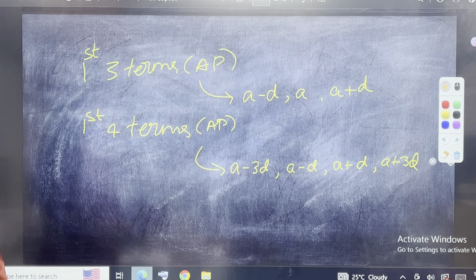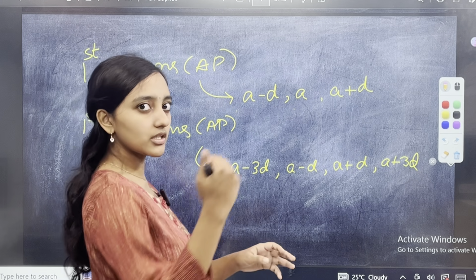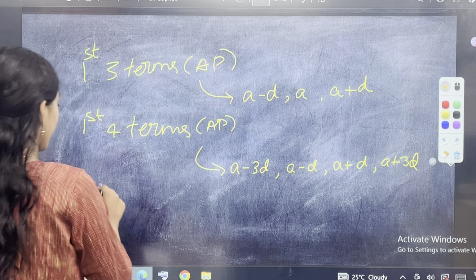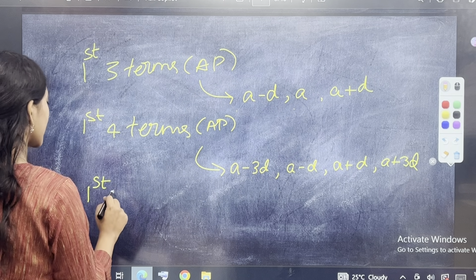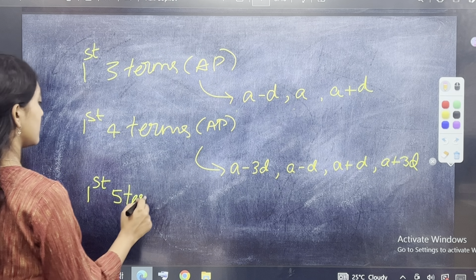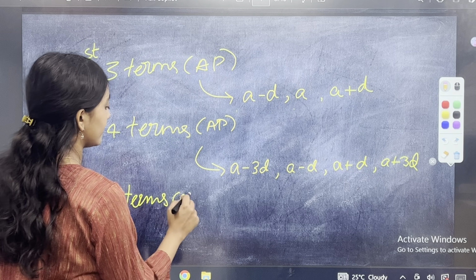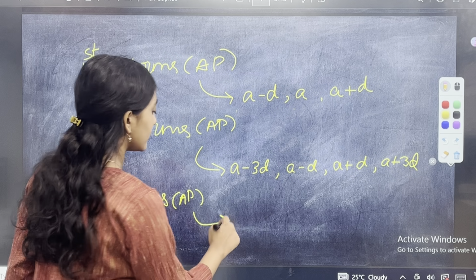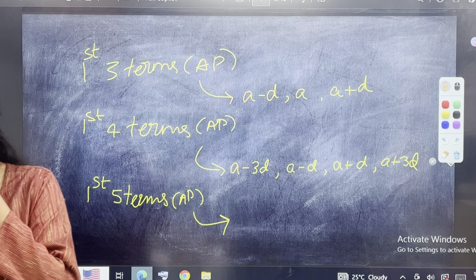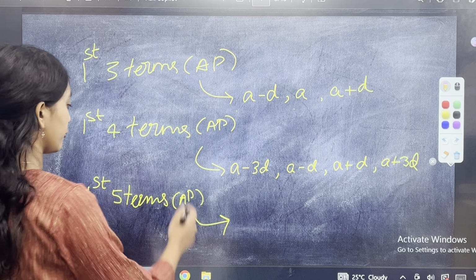Okay? All these are at a slightly higher level of difficulty if they ask for 4 terms. Usually what they will do is ask for 3 terms, or they will ask you for 5 terms. And that is more understandable in comparison to if they ask you for 4 terms.